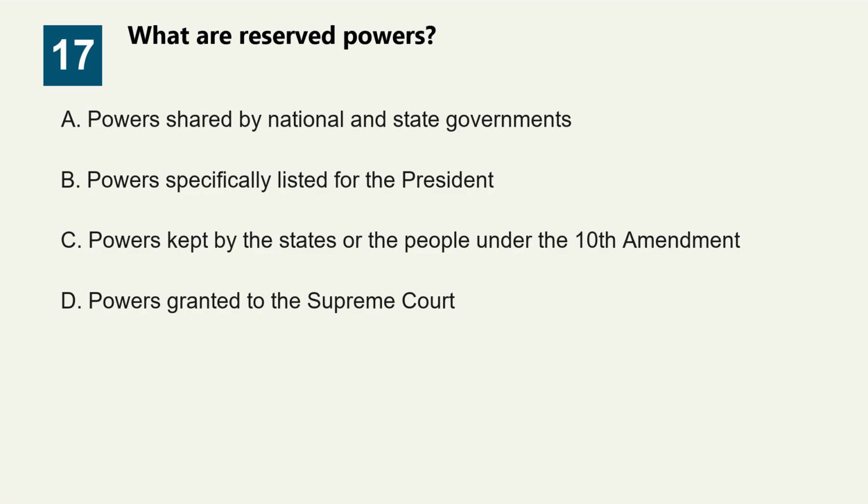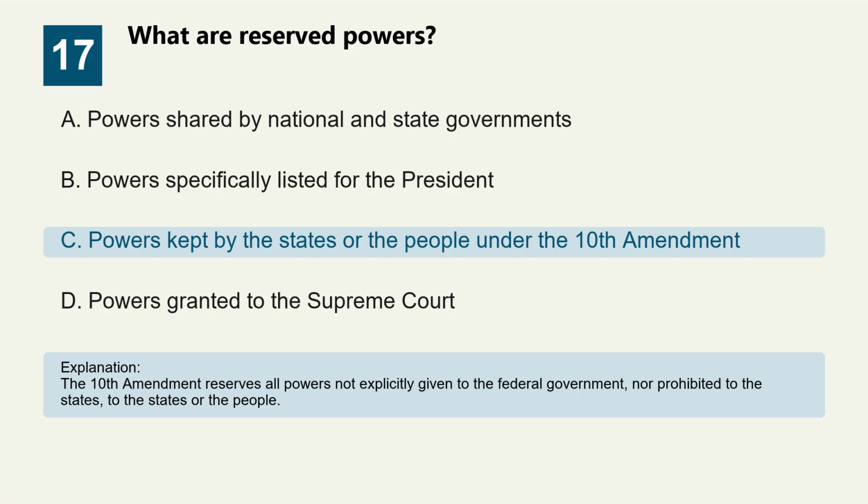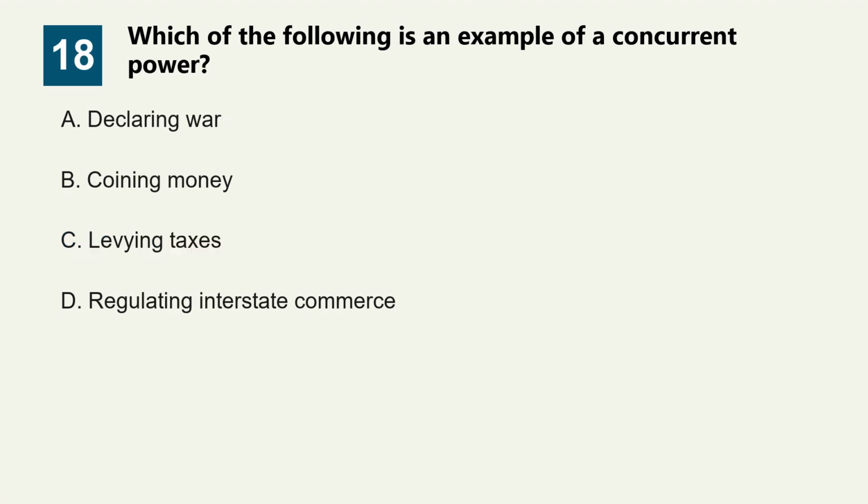Question 17. What are reserved powers? Option A, powers shared by national and state governments. Option B, powers specifically listed for the President. Option C, powers kept by the states or the people under the 10th Amendment. Option D, powers granted to the Supreme Court. The correct answer is option C, powers kept by the states or the people under the 10th Amendment. The 10th Amendment reserves all powers not explicitly given to the federal government, nor prohibited to the states or the people.